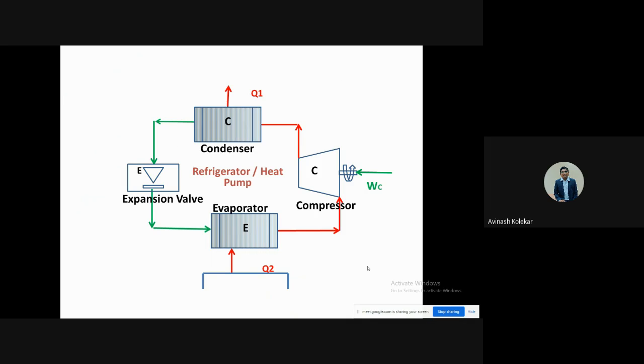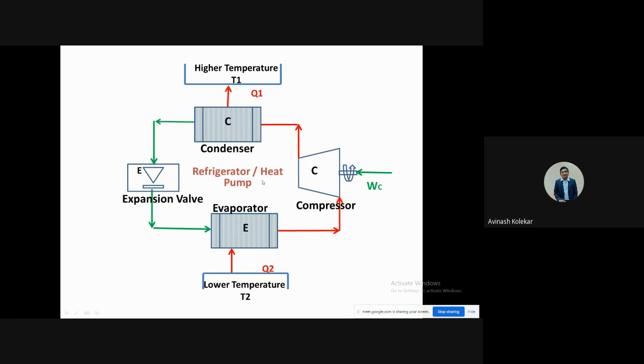So there are four components, just like in a steam power plant, where we have four components. One is the compressor, condenser, expansion valve, and evaporator. The evaporator is used for cooling the room, and the condenser is used for giving that heat to the atmosphere in the case of a refrigerator.